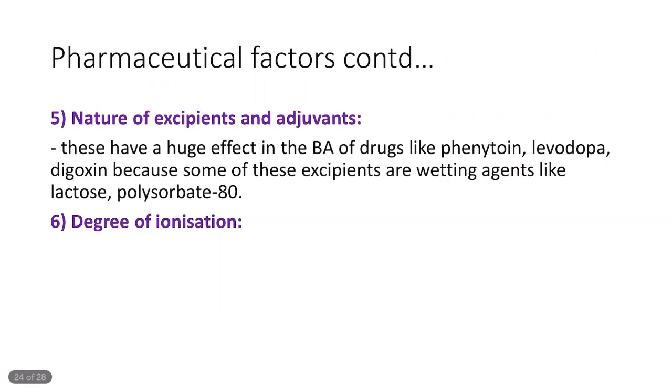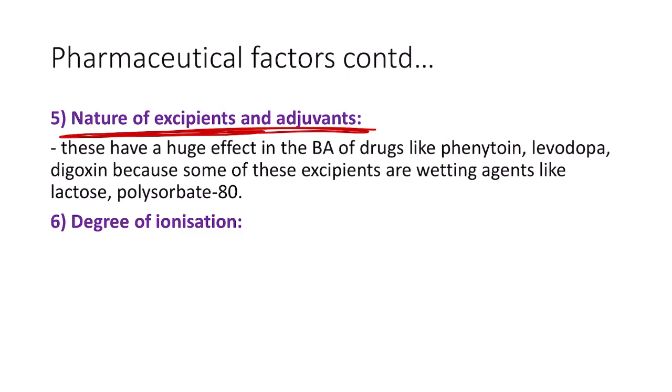Now continuing with the pharmaceutical factors, coming to the next point, that is the nature of excipients and adjuvants. These are pharmacologically inert substances which are added to a drug as a filling material or a binding agent. Example, we have starch, lactose, and polysorbate 80.